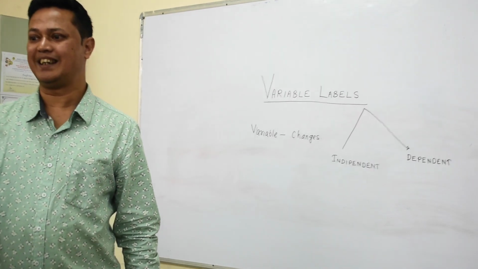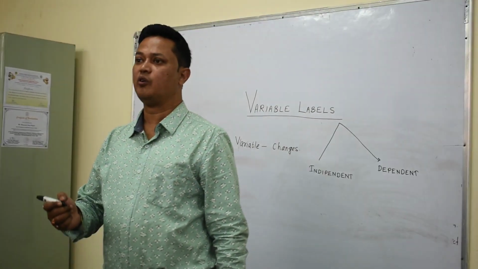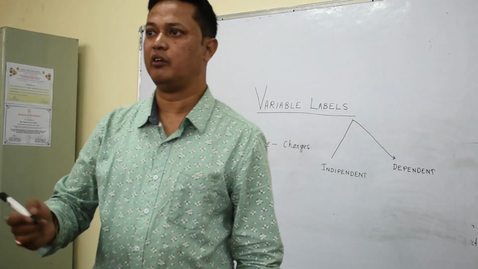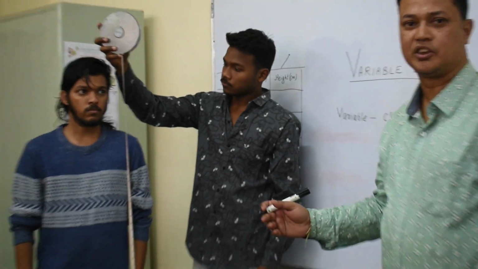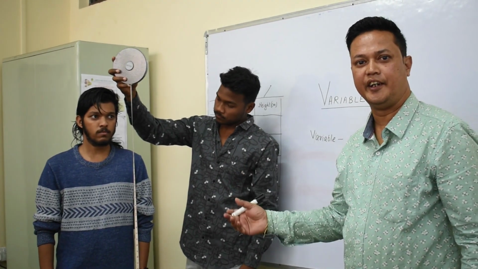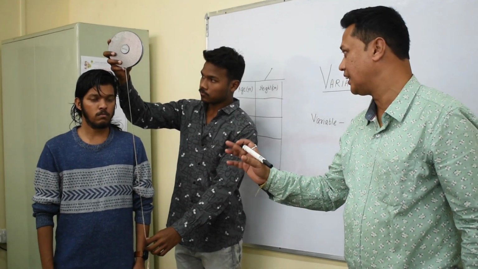The independent value is there and the dependent one will keep on changing its value. Now we will record that. We will try to demonstrate that. Let us try to understand the dependent and independent variable by giving one example within the class.